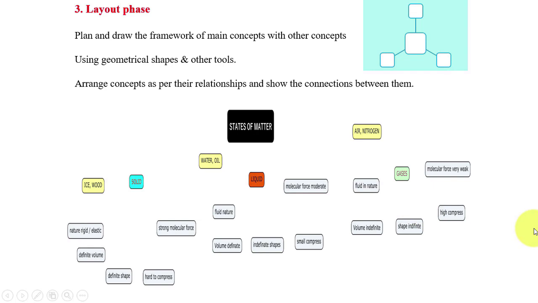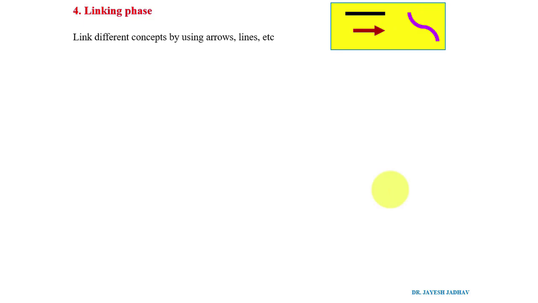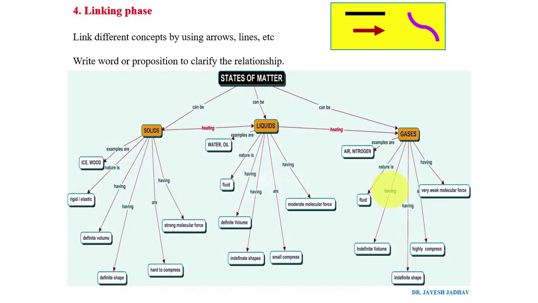Then the next phase is the linking phase. The word itself says that whatever layout we make, we link it with the help of arrows, straight lines, or maybe curved lines. So in the linking phase, we link different concepts using arrows, lines, etc. And sometimes we write words or propositions to clarify the relationship between different concepts. Here with this example which I made,